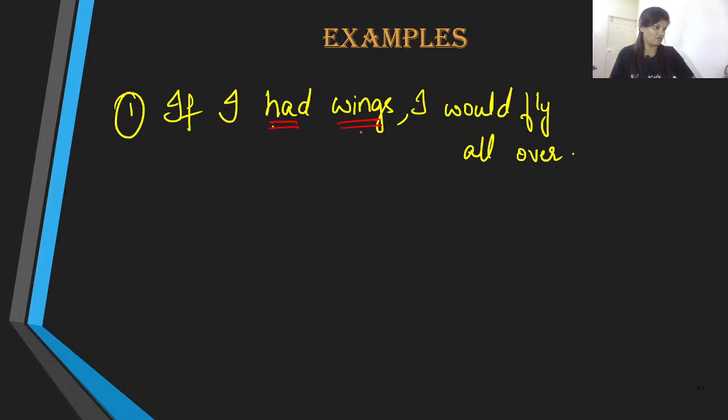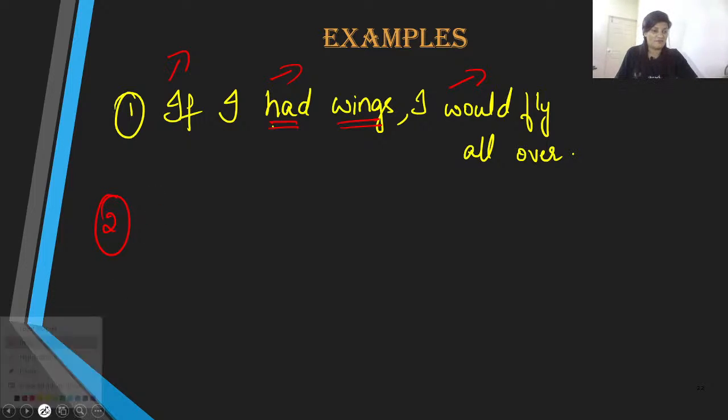But still, we are talking about these actions and we are imagining things. We are putting these scenarios in a hypothetical situation. We are imagining ourselves in a particular situation and then imagining what would actually happen if this condition is fulfilled. Like, if I had wings, what would have happened? Well, I would fly all over. Obviously, don't you think this is possible? Certainly, yes.